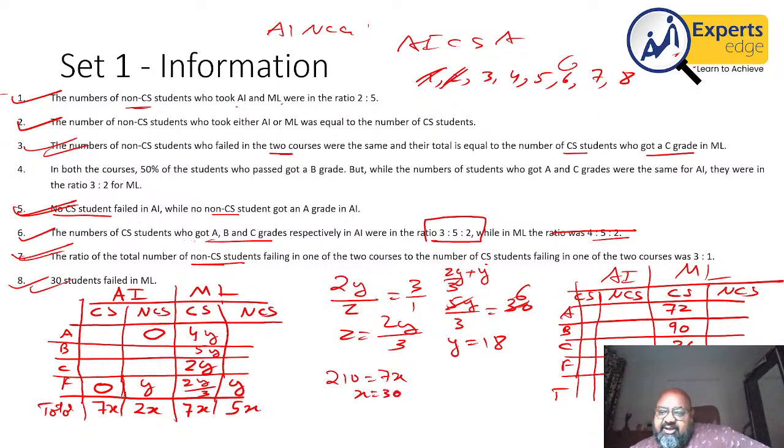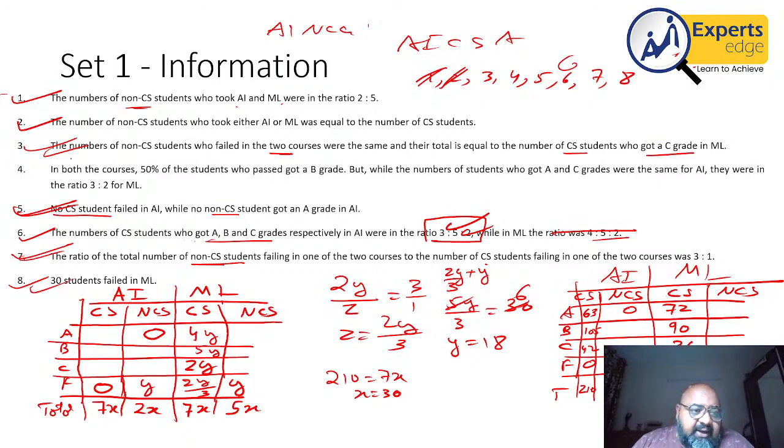The moment this comes out to 30, I can write the total number here is 210. The total number here will be 150. The total number here will be 13 into 60, and here it will be 210 again. We had a y here which is 18. We had a y here which is 18. This was a 0. This was a 0. Now that you have 210, we can use this information of 3:5:2. Dividing this in the ratio 3:5:2, I'll get 210 upon 10 is 21. So 63, 105 and 42. So this is a breakup that I have.